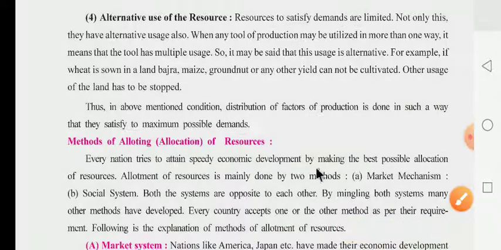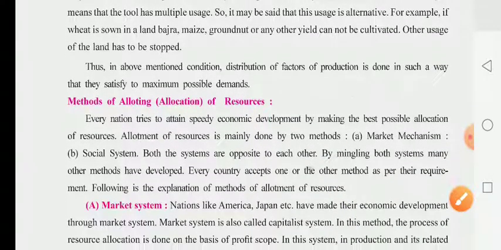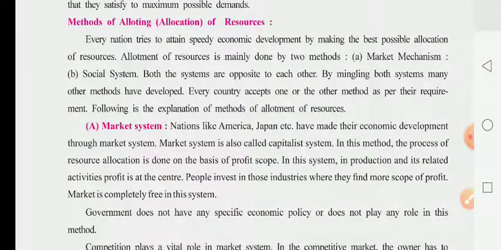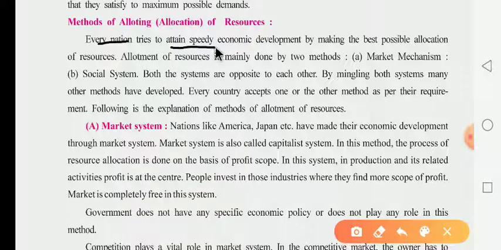Now our next topic is regarding the method of allocating the resources. Every nation tries to attain speedy economic development by making the best possible allocation of resources. Now what do they say? Every nation attains speedy economic development. Then how do you achieve speedy economic development? By making the best possible allocation of resources.